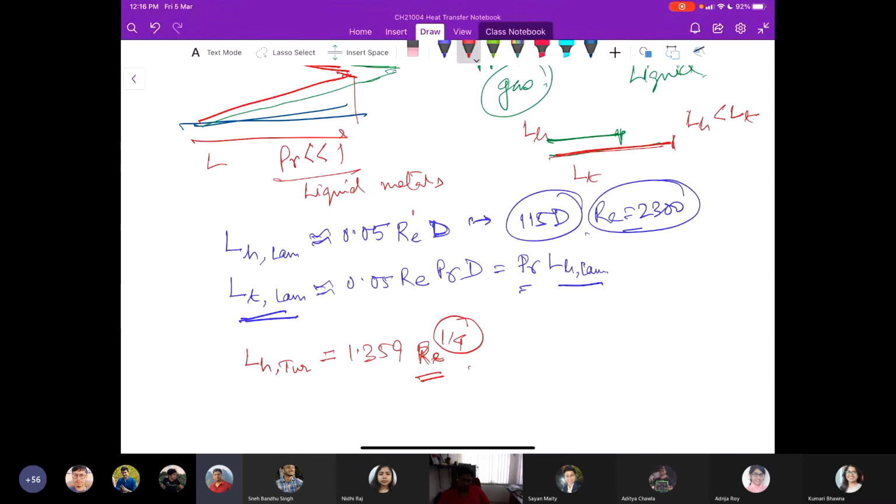Here the index is 1/4, so the dependence on the Reynolds number is much weaker once we cross the Reynolds number value 10,000, that is, in the turbulent region for internal flow.